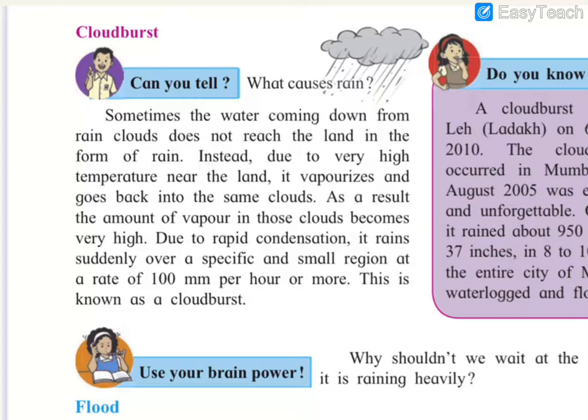As a result, the cloud contains a large amount of vapor, because the rainwater is not reaching the ground due to temperature.